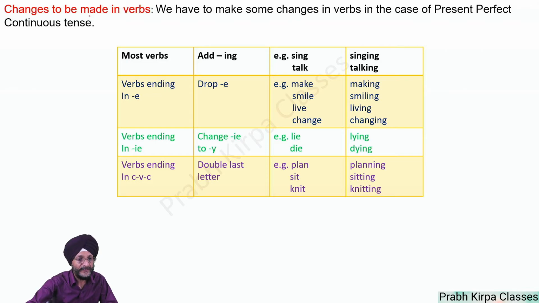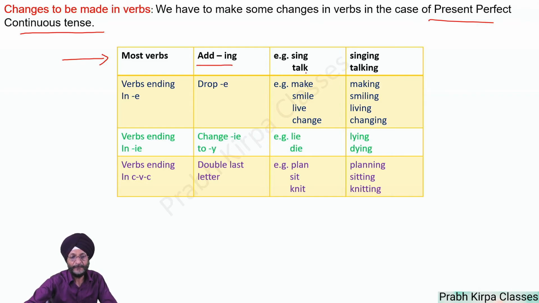Changes to be made in verbs. We can make changes in the verbs. In the case of present perfect continuous tense, we have to make certain changes. In the case of most verbs, we simply add ing. For example, sing becomes singing, talk becomes talking. I have been singing, I have been talking.